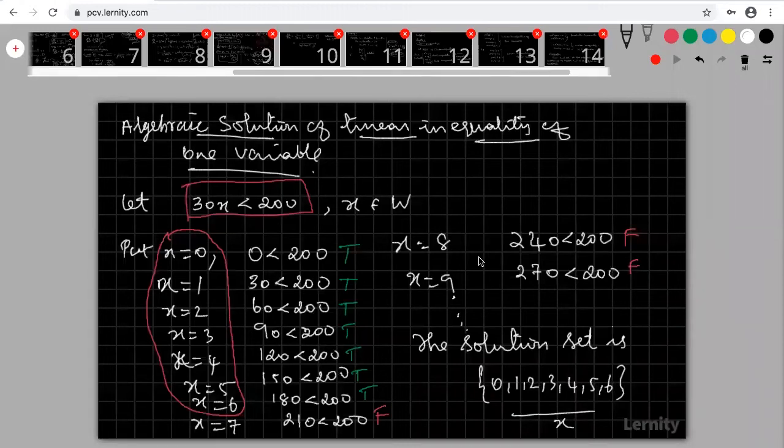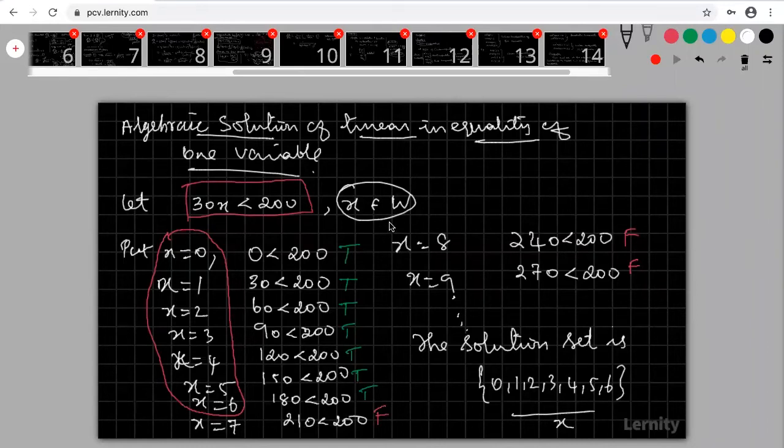Which one, Dinesh? No. Jivita, in this problem, your x values belong to whole numbers. Sometimes it may be a real number, sometimes a natural number. If nothing is given, you consider your x as a real number. So here it is not given, sir. Then what to do? You consider your x as a real number. Nothing is mentioned about x, so your x belongs to real numbers.